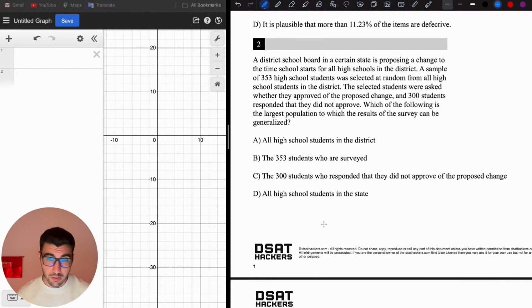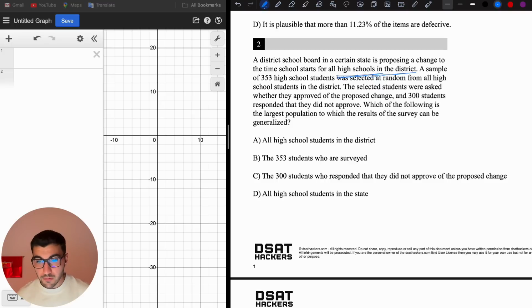Question 2. A district school board in a certain state is proposing a change to the time school starts from all high schools in the district. A sample of 353 high school students was selected at random from all high school students in the district. The selected students were asked whether they approved of the proposed change, and 300 students responded that they did not approve. Which of the following is the largest population to which the result of the survey can be generalized? So this is another data analysis question about surveys.